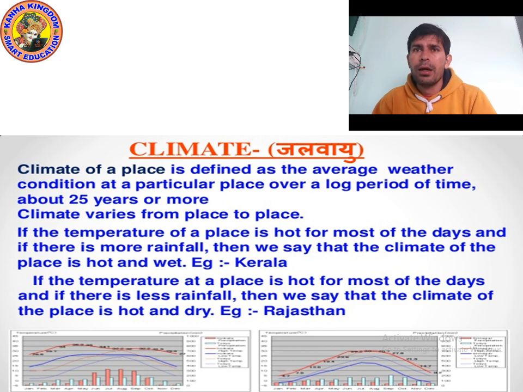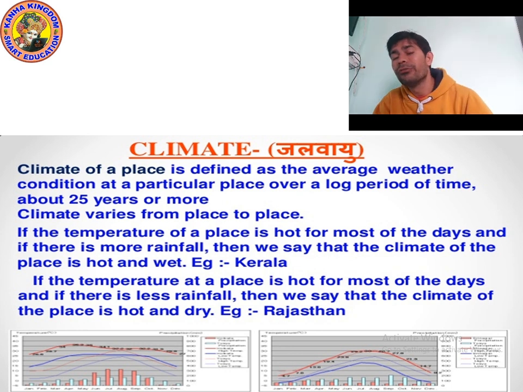Okay, and you know that kids, in Rajasthan, it's very hot. Yes, if the temperature increases, then generally there is more rainfall. It means if the temperature of a place is hot most of the days and there is more rainfall, then we can say that the climate of that place is hot and wet. Generally, it happens in Kerala.